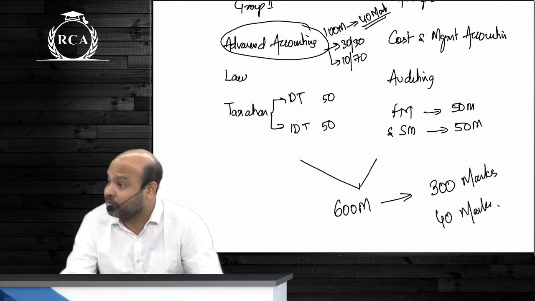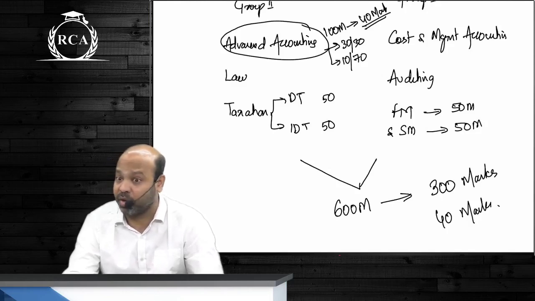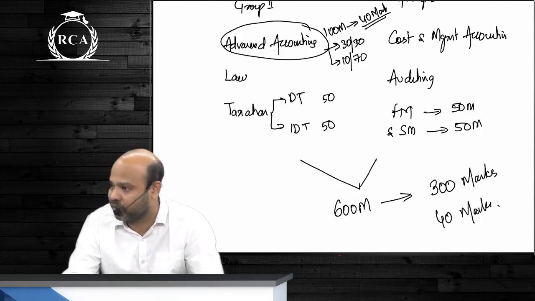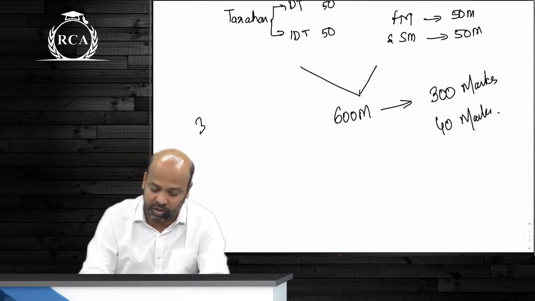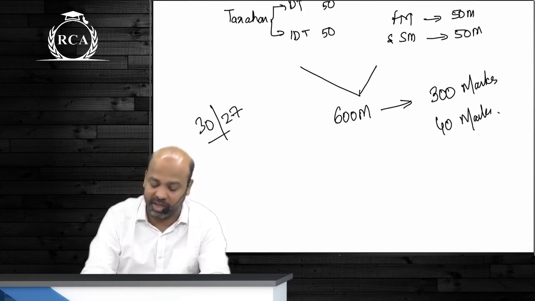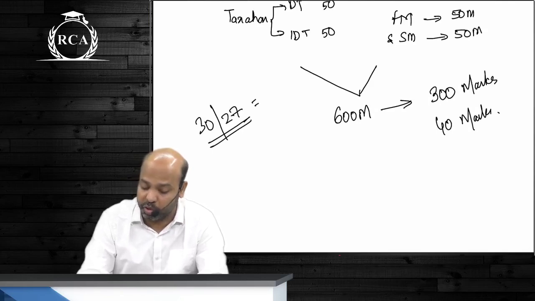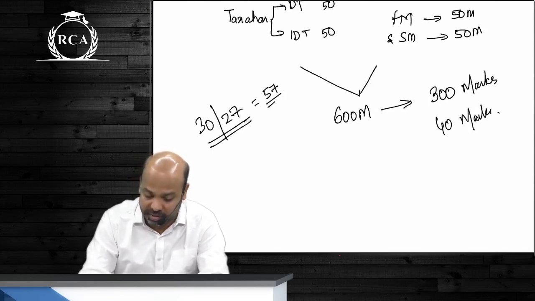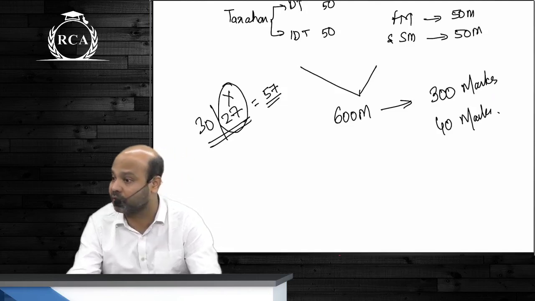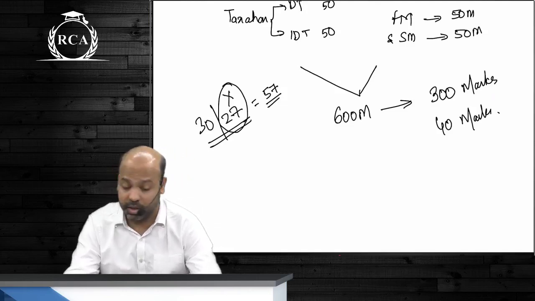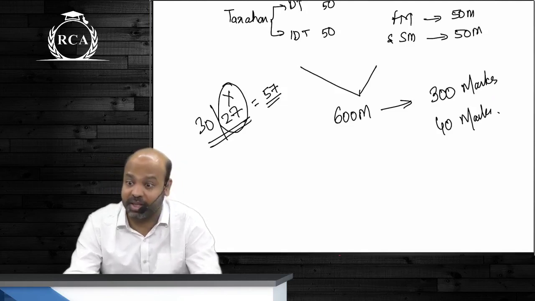Meaning, in MCQs, you will have to score a minimum of 12 marks. In the descriptive part, you will have to score a minimum of 28 marks. If you score 30 in MCQ and 27 in descriptive, your overall total will become 57. But because you did not get 40% in the descriptive part, you will not clear this paper. It has not been introduced yet, but there are rumors.